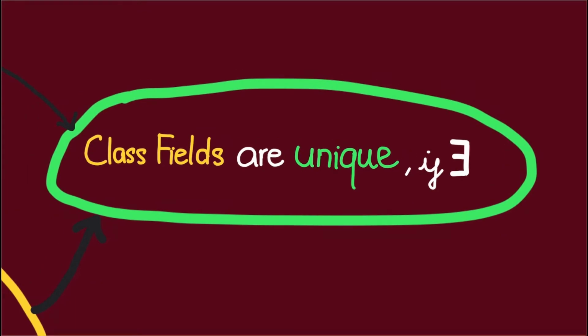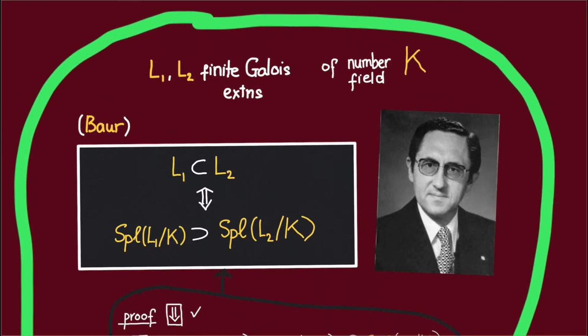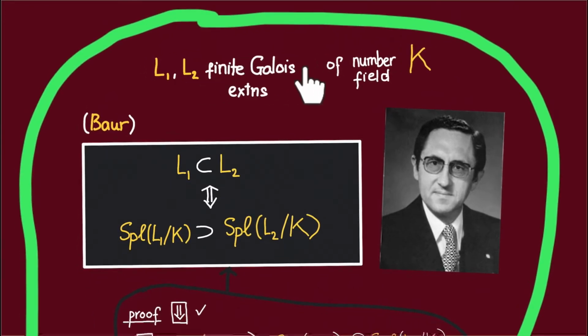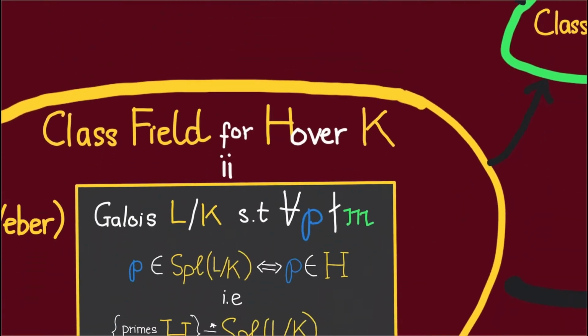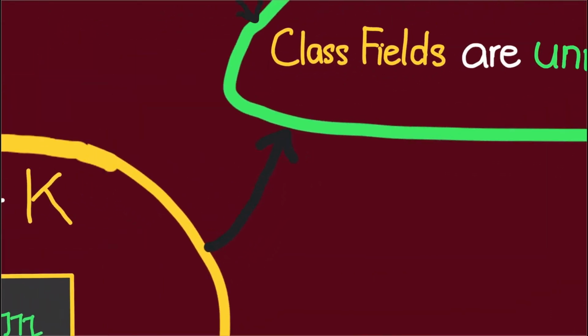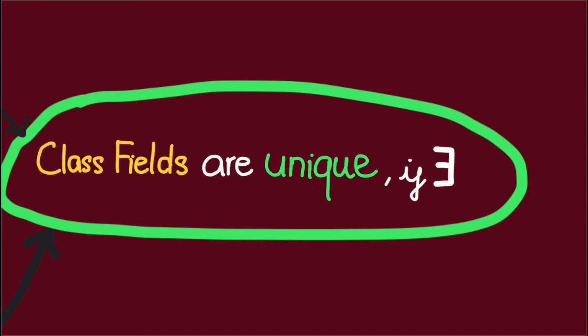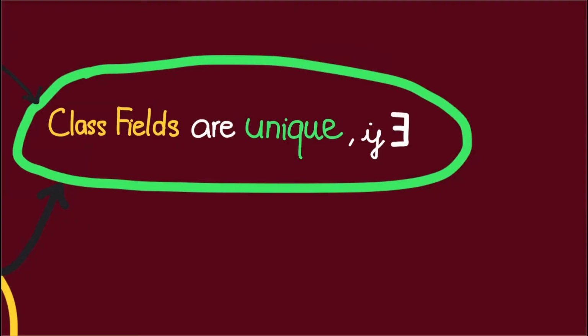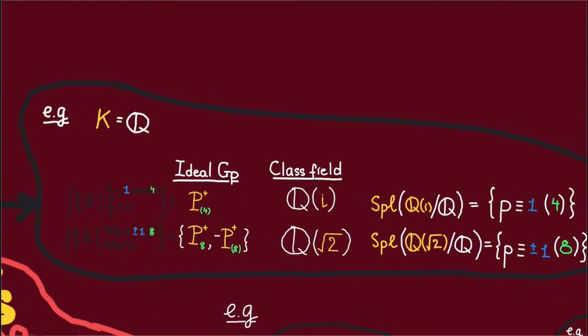So why is that? Well, this is due to the theorem by Bauer that we have discussed before. Recall that finite Galois extensions of a number field K are uniquely determined by the set of K primes splitting in them. Thus, if an ideal group of a number field K has a class field, then the class field must be unique. Of course, the next natural question is, do class fields always exist? But before we answer that, let us first look at some examples of class fields.